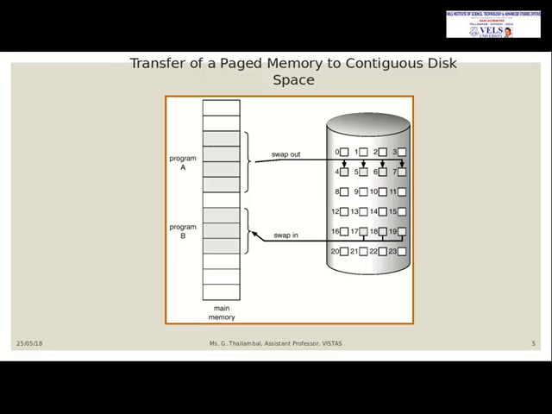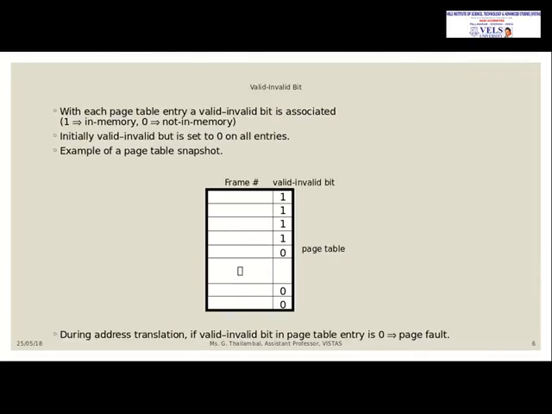That's why we are swapping out program A, and as program B is needed now, that's why we are swapping in from the secondary storage device or virtual memory to the main memory. And you have a valid or invalid bit. Valid is nothing but a page is available, it is 1. If it is 0, the page is not available, or it is called an invalid bit.